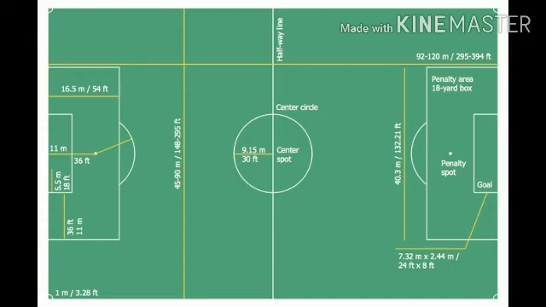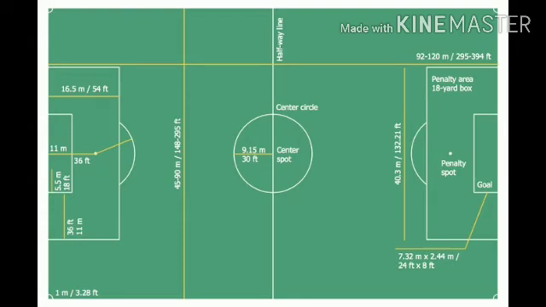Next, penalty mark. You can see the penalty spot, right? There is a small dot there, right? Penalty mark. From the center of the goal line, we should take a measurement of 11 meters so that you can get the penalty mark. And the penalty arc: you can see a small half arc near the penalty box.